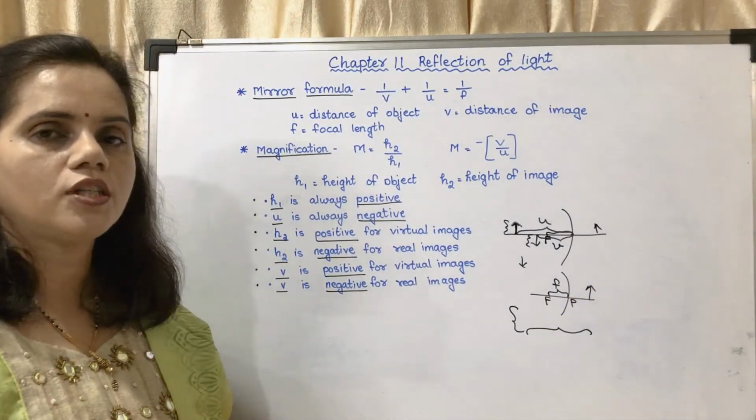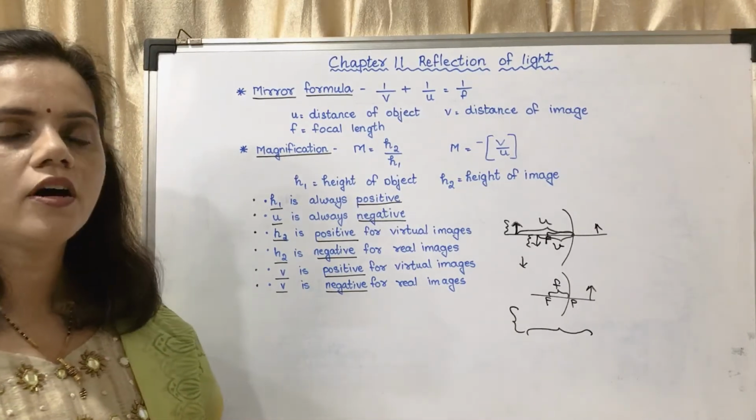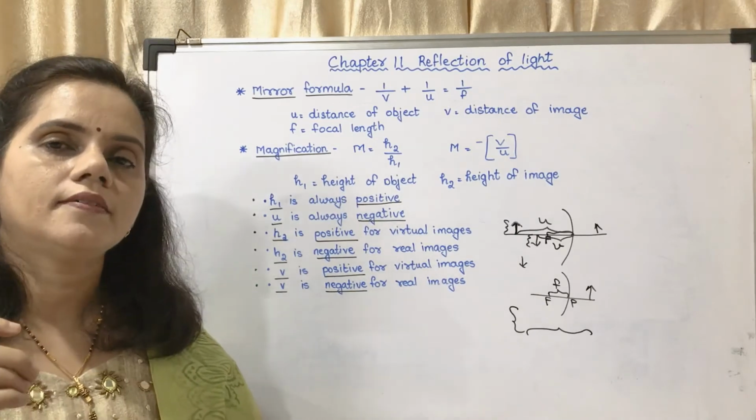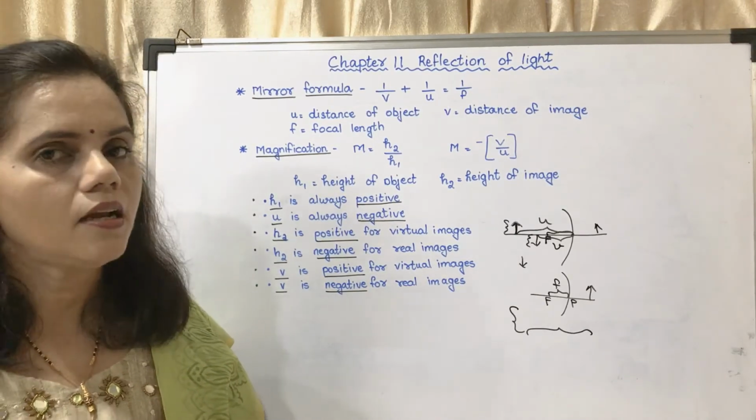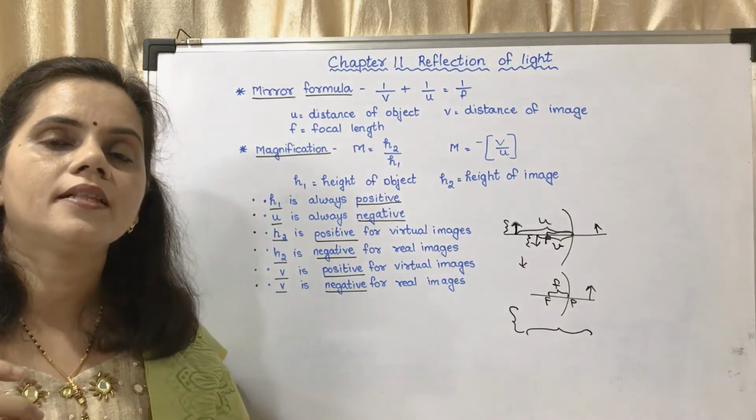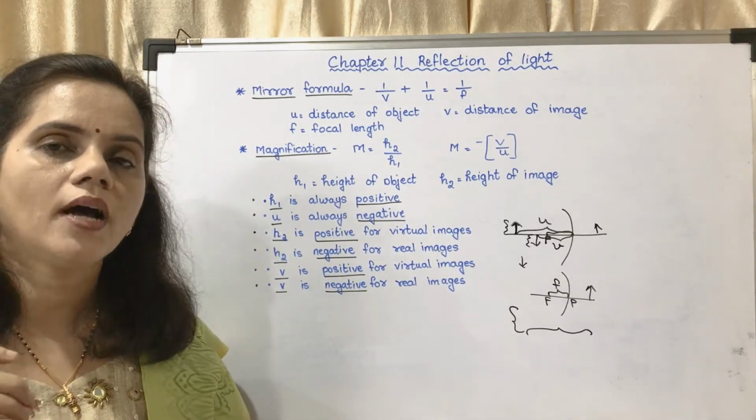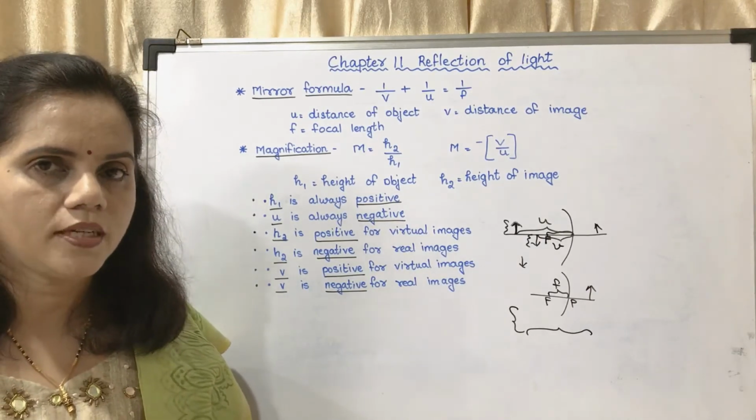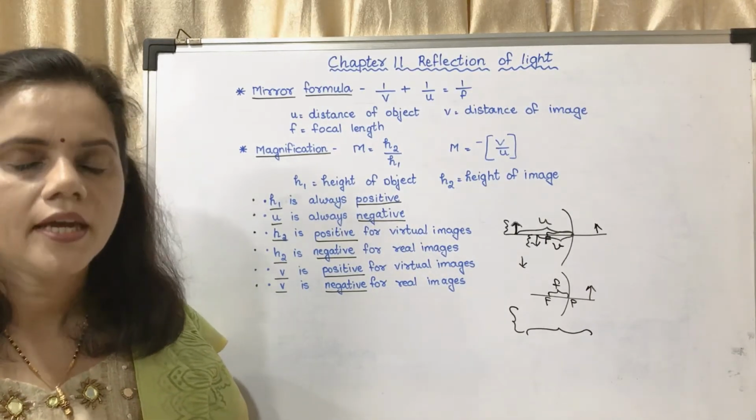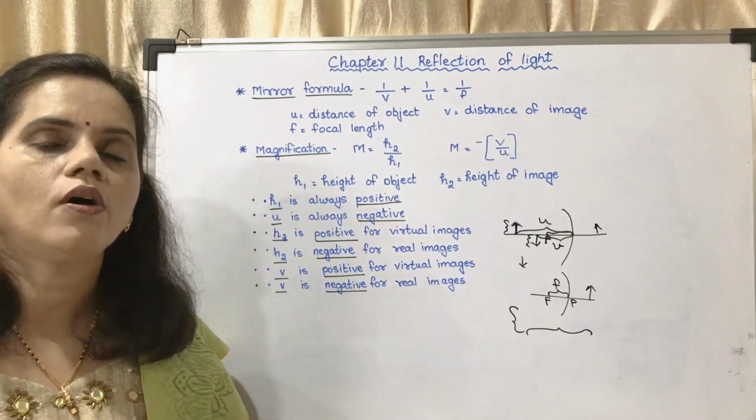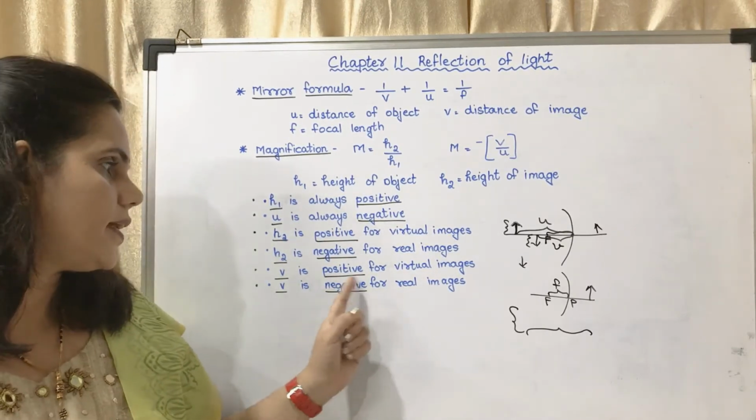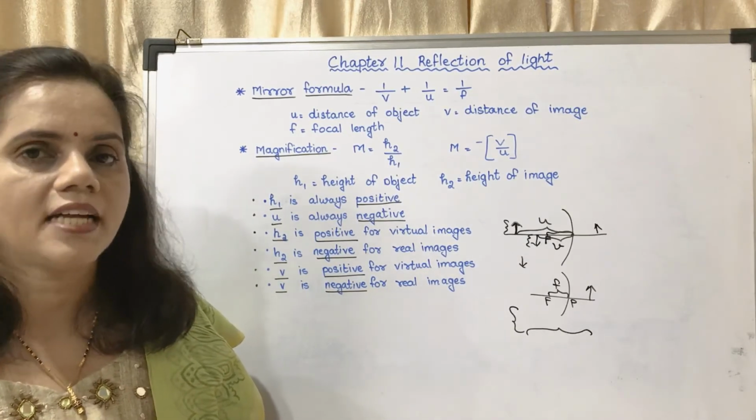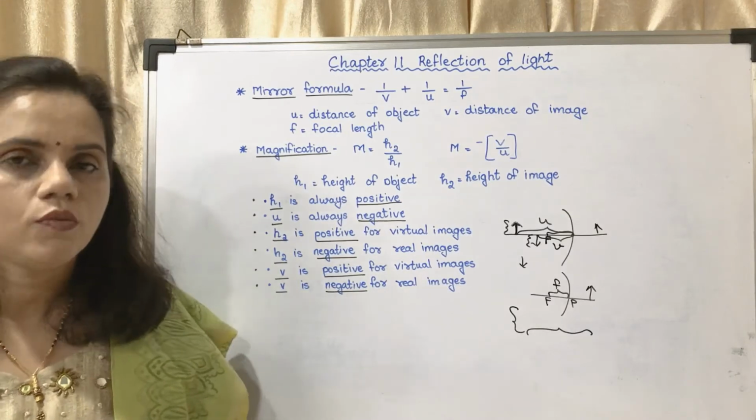V is positive for virtual images and V is negative for real images. Now in the question they will ask whether the image is real or virtual. From the sign of the value you have to tell whether the image formed is virtual or real. If you have got the value of V as negative, then it will be a real image. If you have got the value of V as positive, then it will be a virtual image.